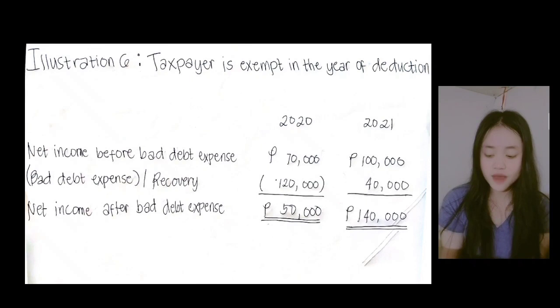and the body expense recovery, which is 40,000. So, the total amount of net income after body expense in 2021 is a total amount of 140,000. So, that is illustration 6 about the taxpayer is exempt in the year of deduction.